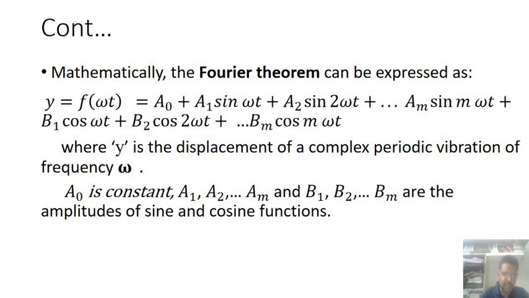So, it is expressed in the form of a series, that is, y is equal to f of omega t.